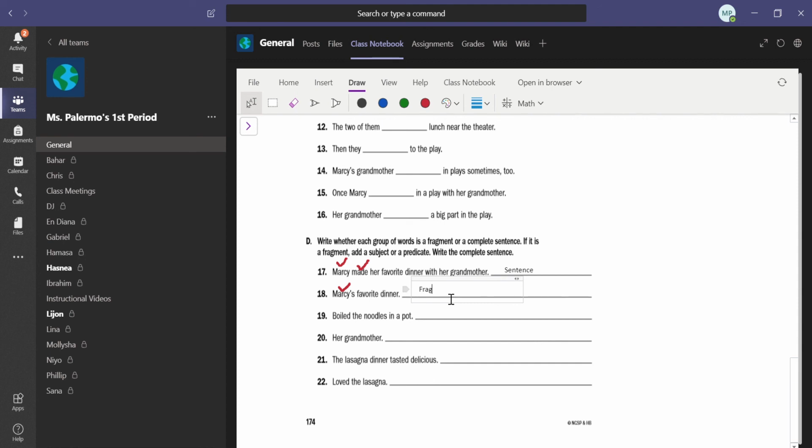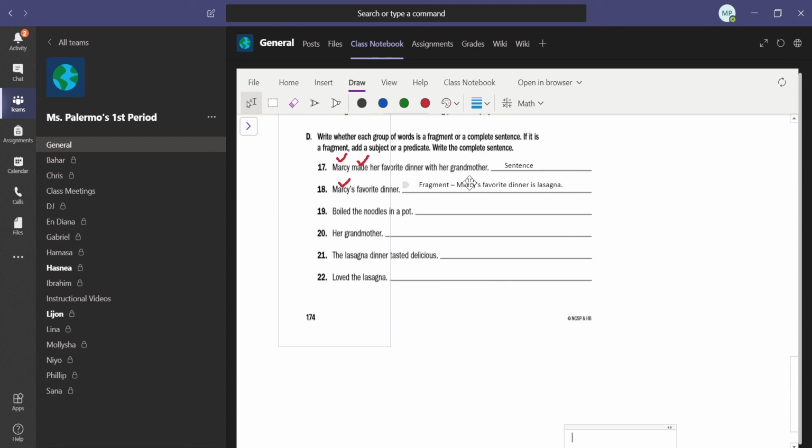So I'm going to write fragment, but then I'm also going to rewrite the sentence. Marcy's favorite dinner is, because is a verb. Marcy's favorite dinner is, let's see, I see they're talking about lasagna down here, is lasagna. So I took the fragment and I filled in the verb that was missing.